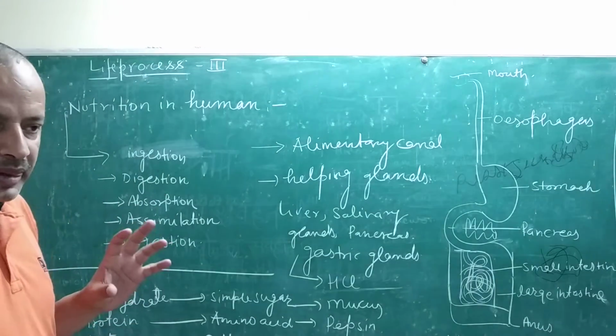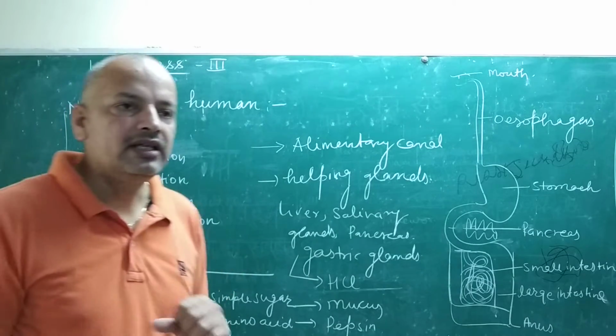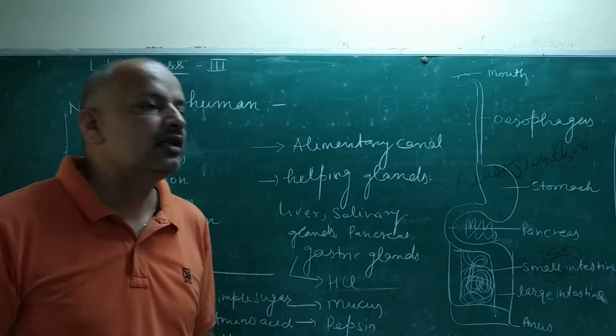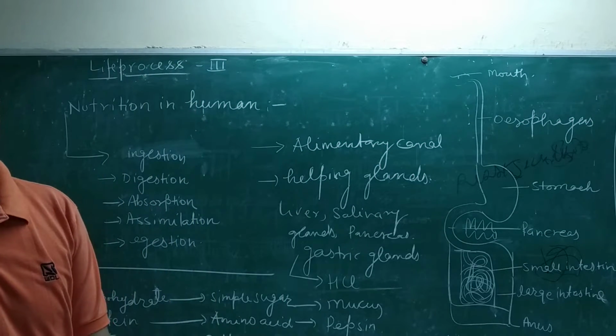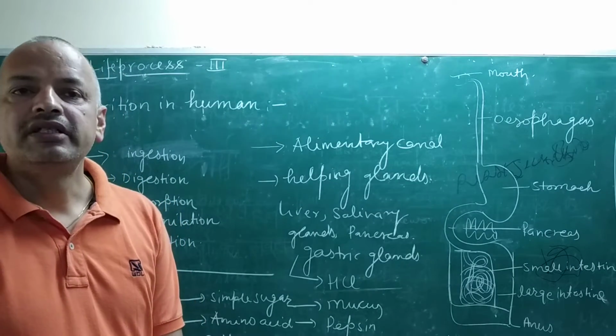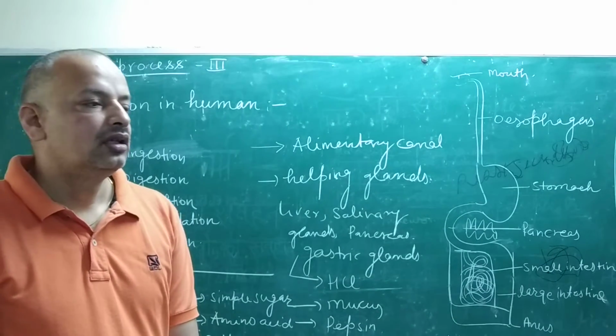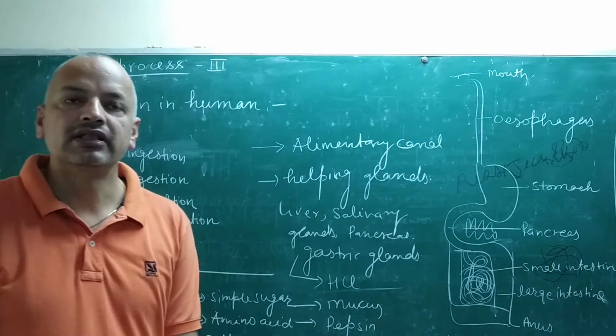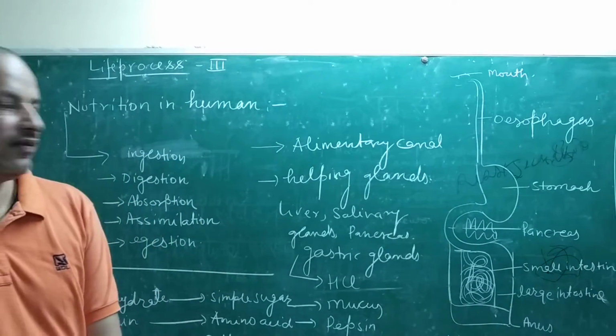After ingestion, we chew food. In humans there is a buccal cavity, covered by teeth and three pairs of salivary glands, which are specialized to produce saliva.